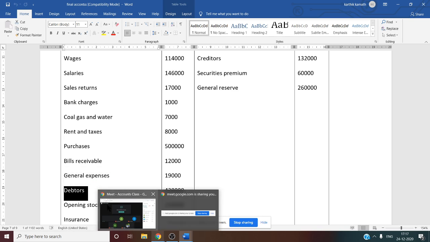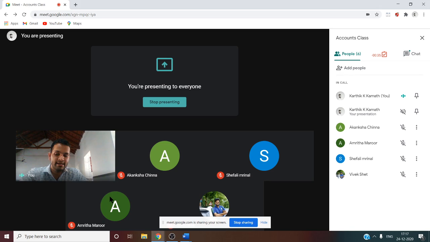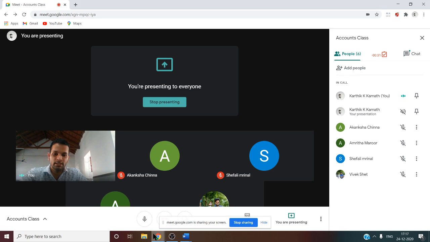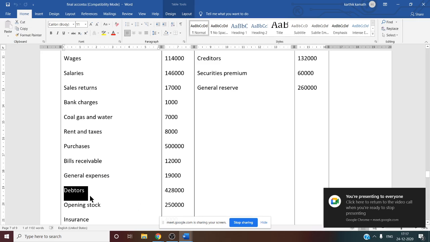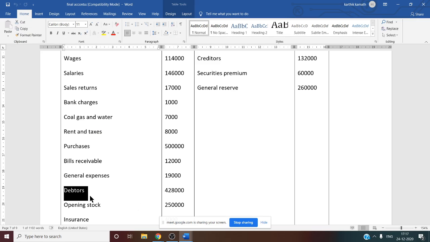The debtor information we consider under trade receivable. So it is working note number 18. There you have to show this information. Then you have to see whether there is any adjustment for debtor. That is a reserve for bad debts, whether it is given in the question. If there is a new RBD, that is a reserve for bad debts given in the adjustment, that amount you have to deduct from debtor.